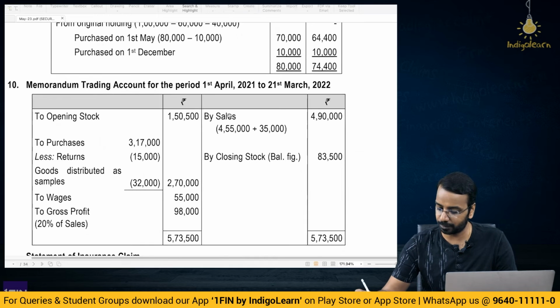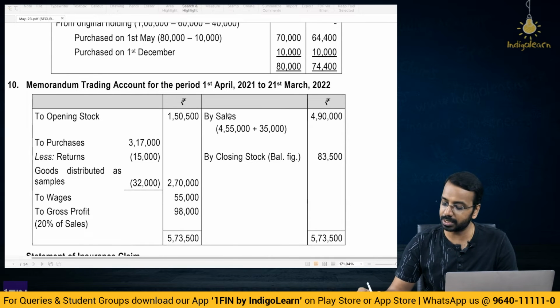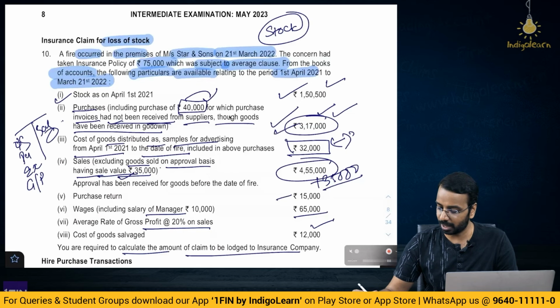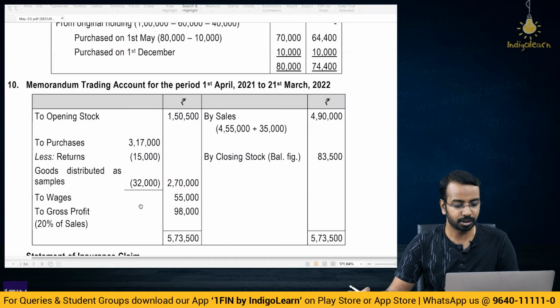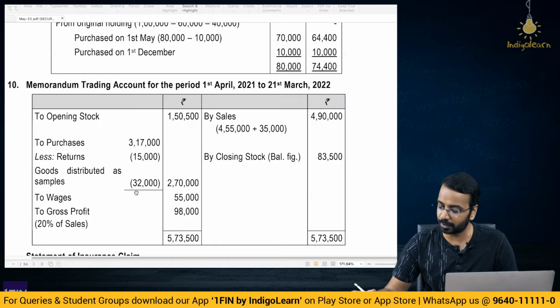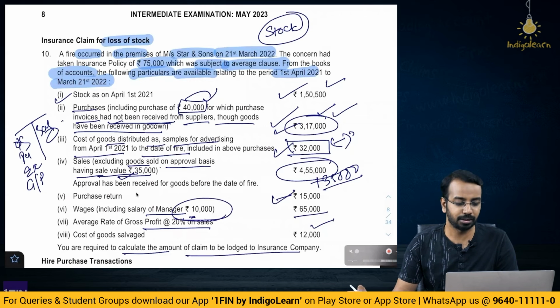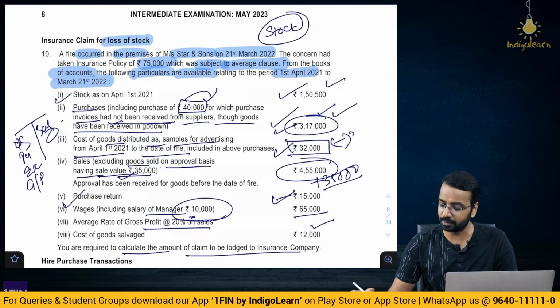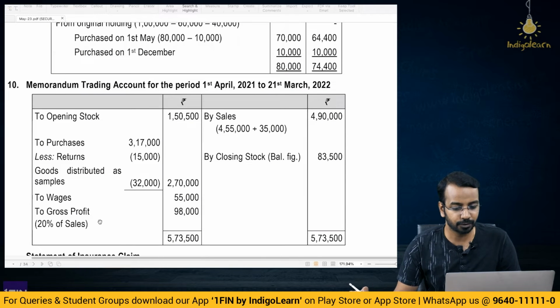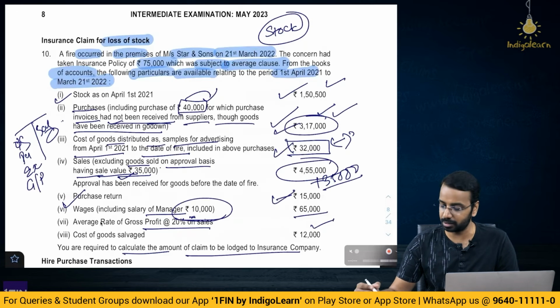Alright, opening stock 150,500, this is given in the question. Purchases 317 minus purchase return 15,000 minus 32,000. So that is what they have done. Wages 55,000, sir. Why 55? Because this manager has been given 10,000 salaries. You will only take the direct wages, which is factory wages 55,000. Then gross profit 20% on sales. Now which 20% on sales?